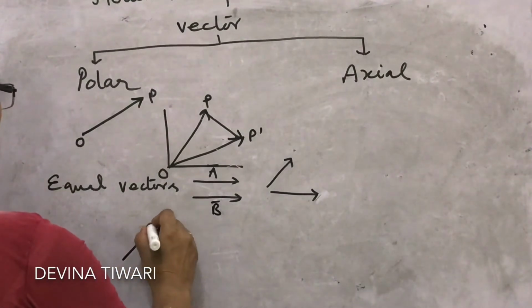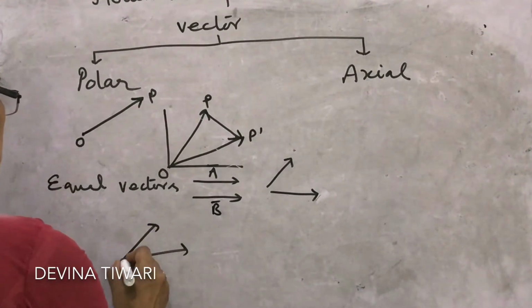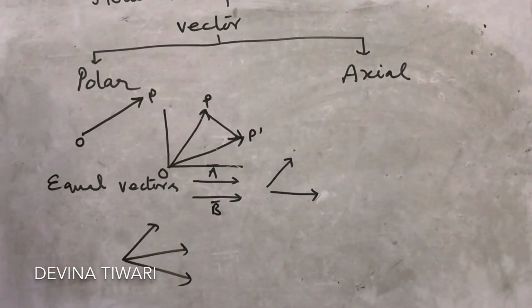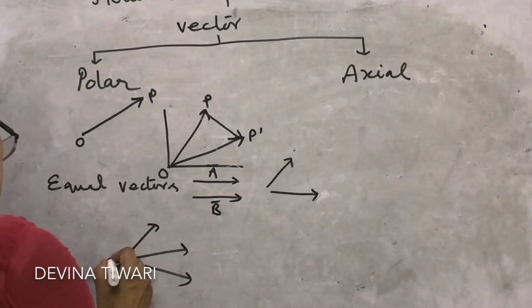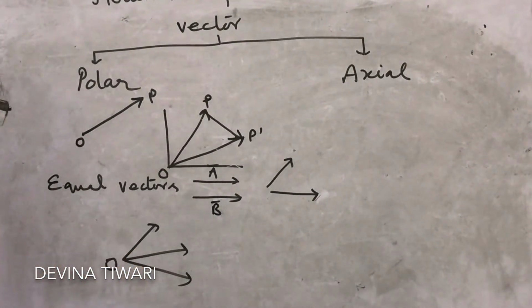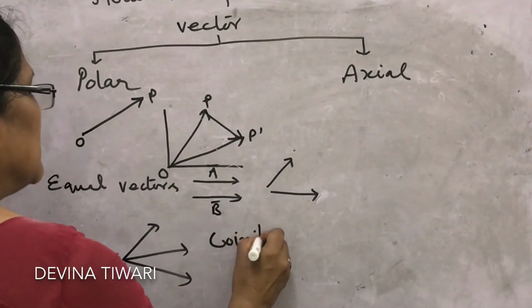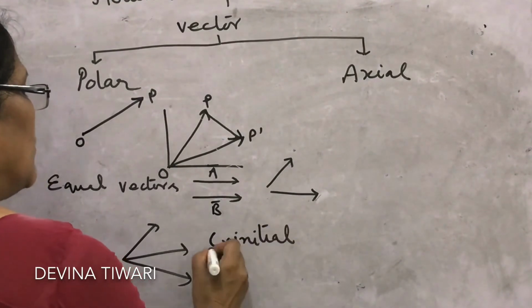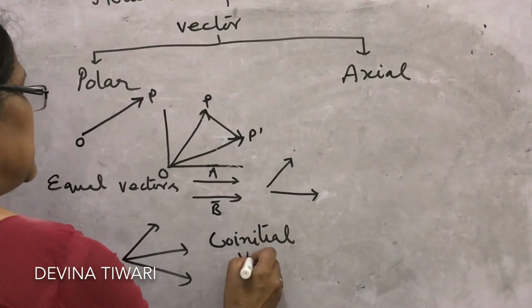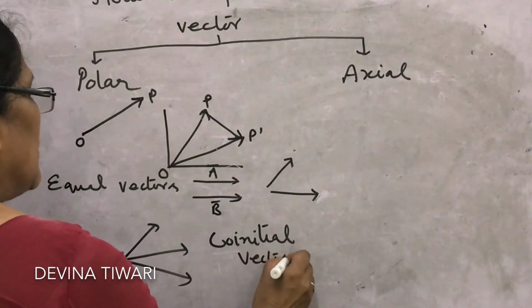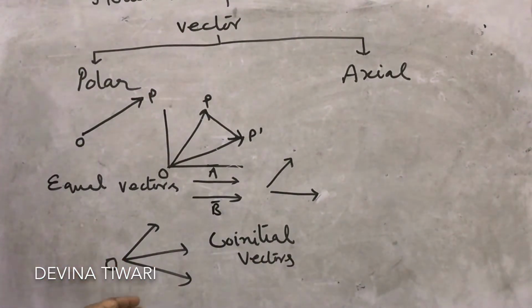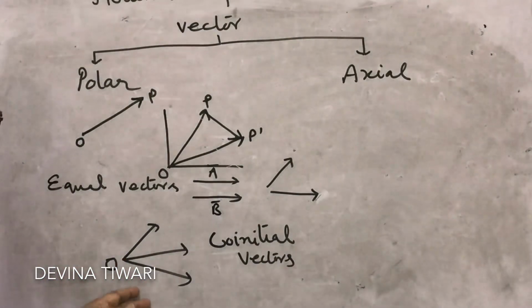But what about these vectors? Look, there are three vectors, but they have a common initial point. What is the name of these vectors? Co-initial vectors. Co-initial vectors means they have a common point as the beginning. They all are starting from O.